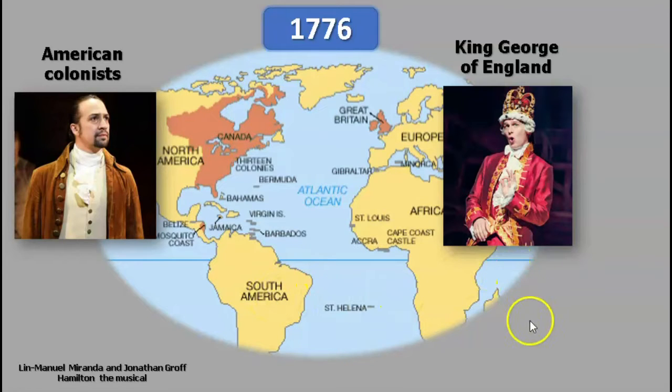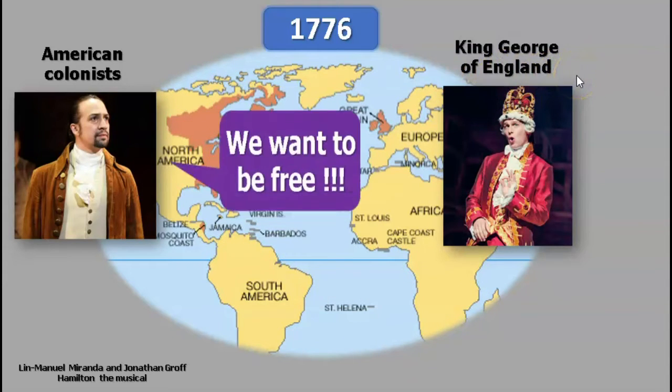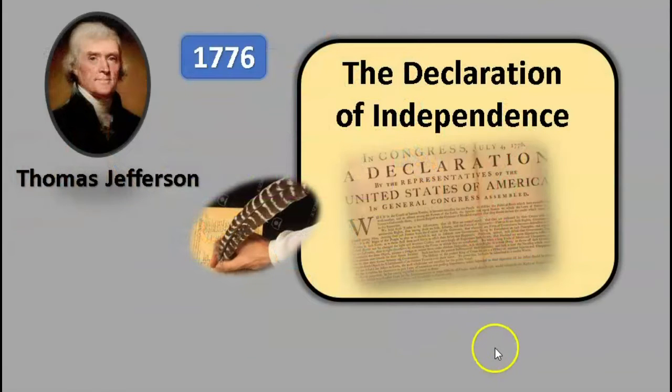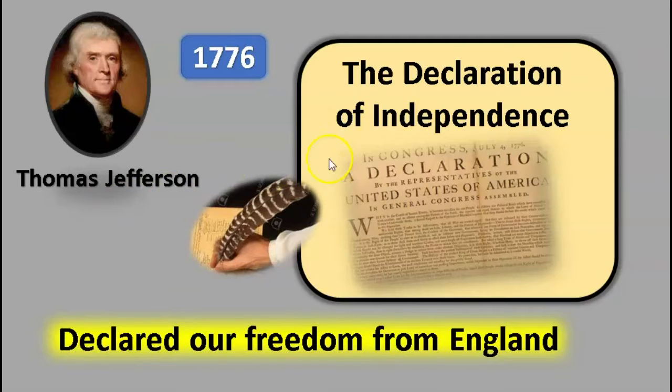Remember from the history video when the Americans wanted to be free from England. We were ruled by the King of England, and we wanted freedom. We wanted to be independent. And we wrote the Declaration of Independence. Well, Thomas Jefferson wrote the Declaration of Independence. This document declared our freedom from England. That means it announced to everybody, made the announcement that we were independent or free from England.